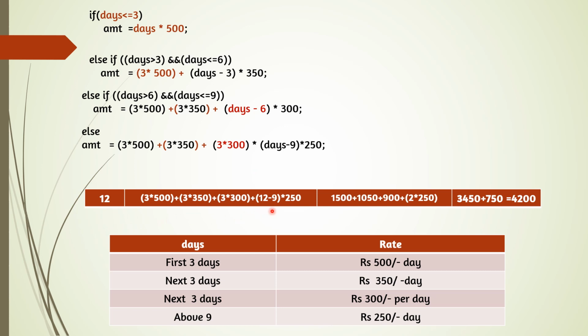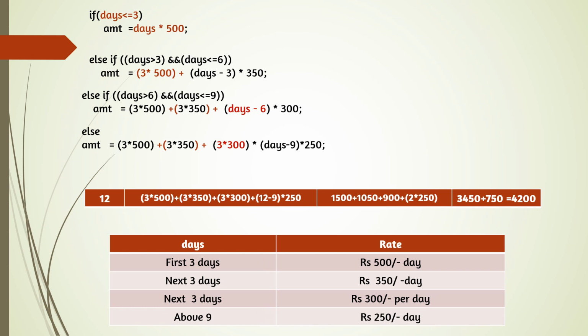12 minus 9 into 250, because for the 9 days we have already paid. So for the remaining days we have to pay 250 rupees each. So in this case, a total of 4,200 rupees we have to pay. So in this way we have to calculate the amount.